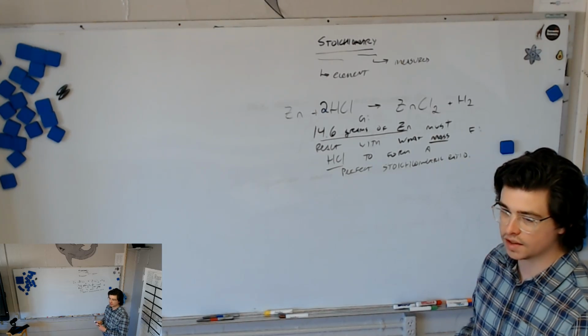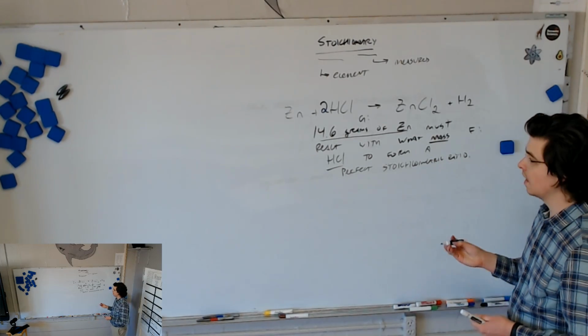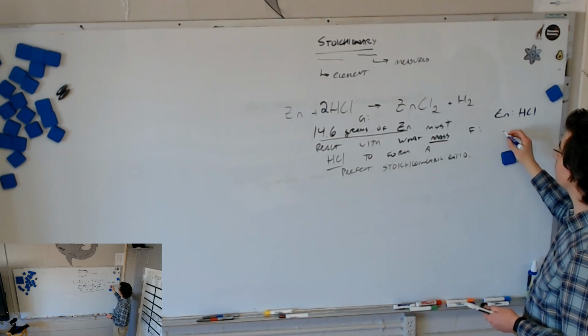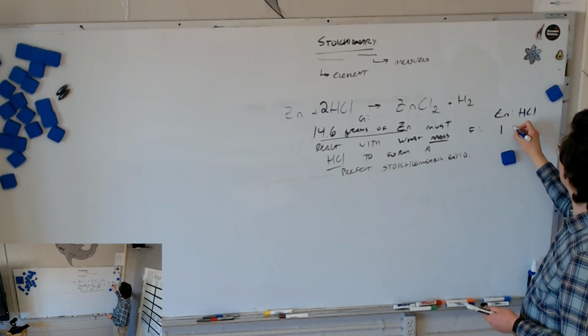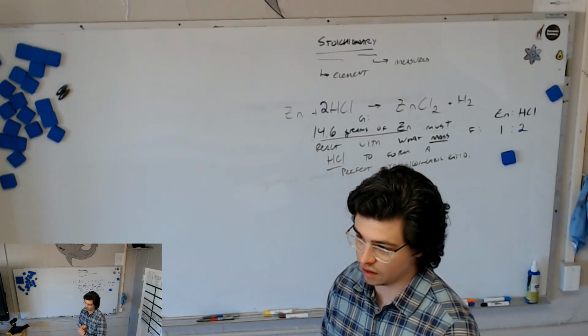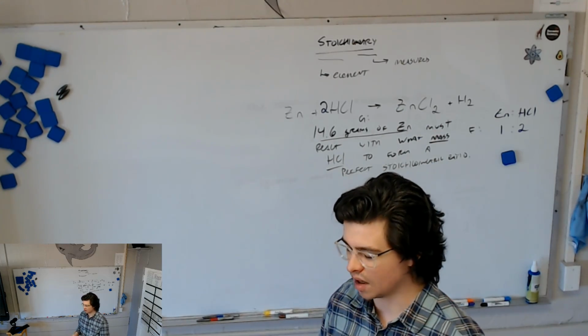We don't always have to write this, but just because that's what we're doing right now: zinc to 2 HCl. What is the mole ratio here? 1 to 2. Good. Now, we're going to do this together. You don't know the exact steps, you'll probably figure them out as we go.